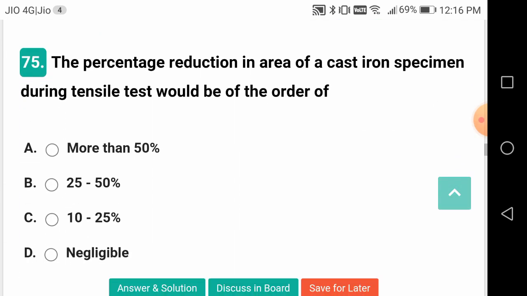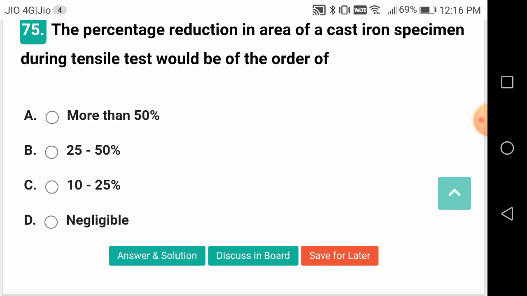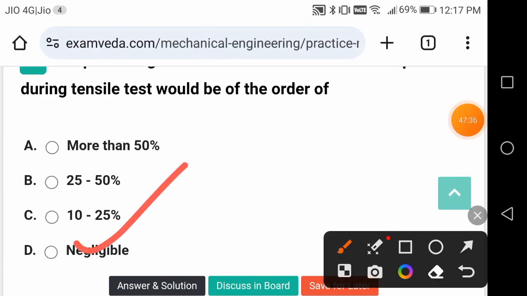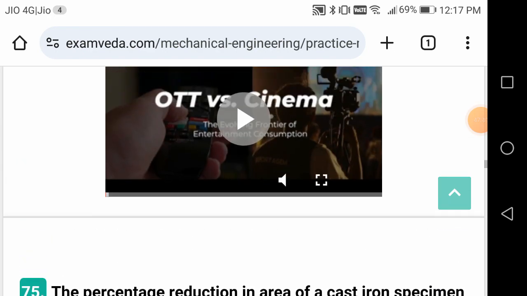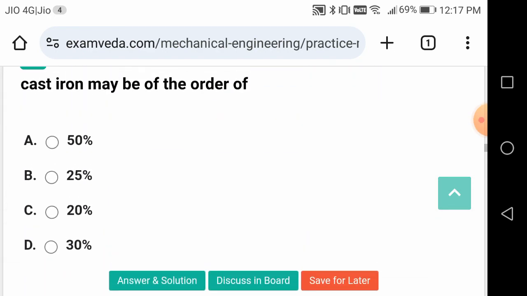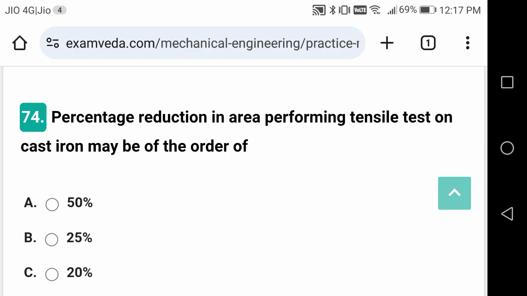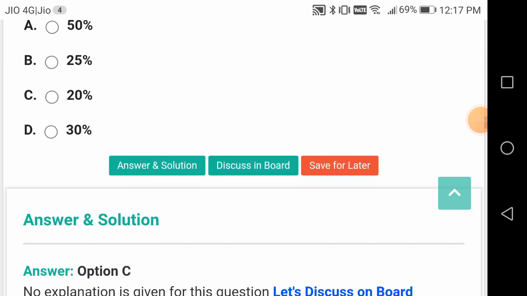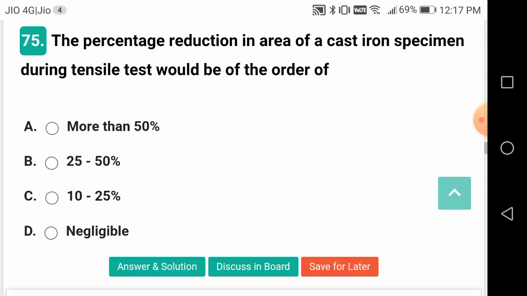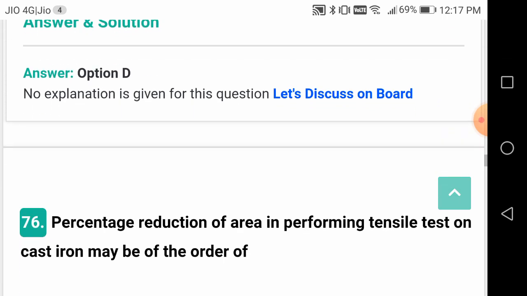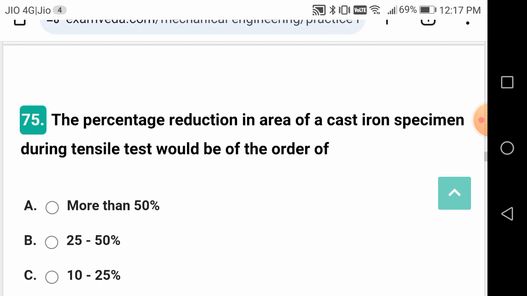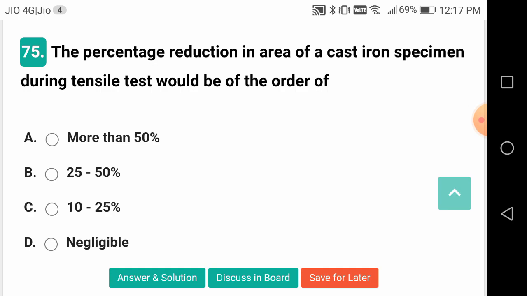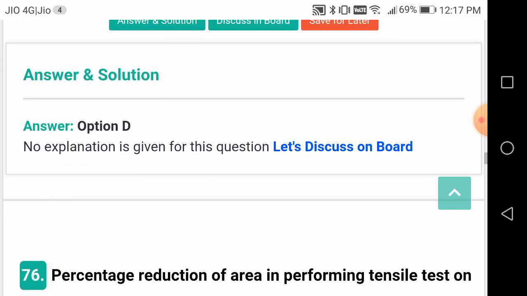The percentage reduction in area for a cast iron specimen during a tensile test will be of the order of, once again it is given the same, negligible. So earlier, friends, I think it should not be cast iron, it should be steel, mild steel. Check it. So this is correct actually. Zero, negligible, because it's a brittle material. So there will be no elongation, no deformation. Without any sign of deformation, brittle materials are going to fail under the tensile load. Negligible is the correct answer.